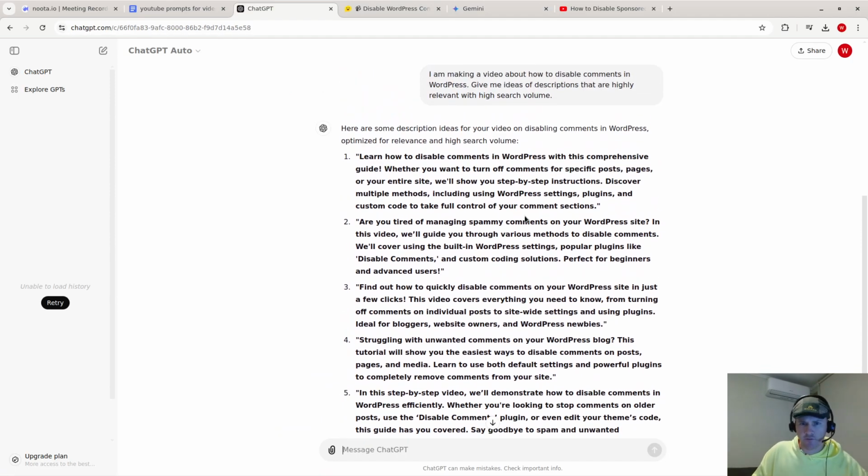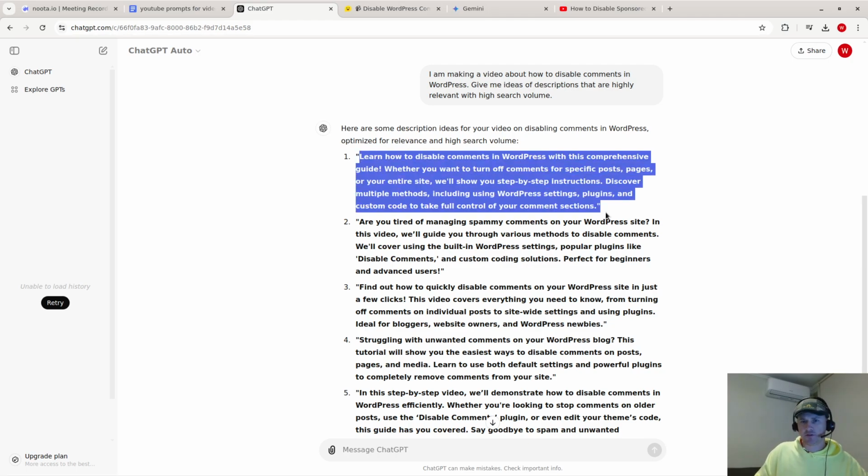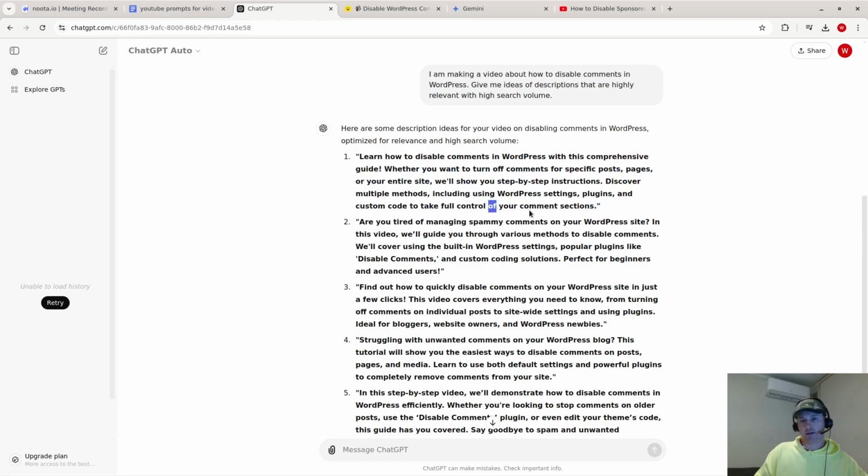Okay, ChatGPT is very fast, especially the free version. Okay, so this is an example of a description you might get. Learn how to disable comments in WordPress with this comprehensive guide. Whether you want to turn off comments for specific posts, pages, or your entire site, we'll show you step-by-step instructions. Discover multiple methods, including WordPress settings, plugins, and custom code. And that is excellent. I don't think I showed how to use custom code, but I did show settings and plugins in that video. And anyway, ChatGPT is amazing.